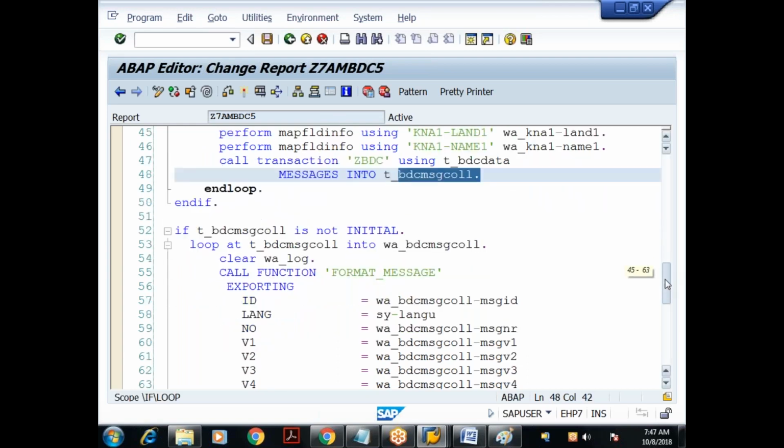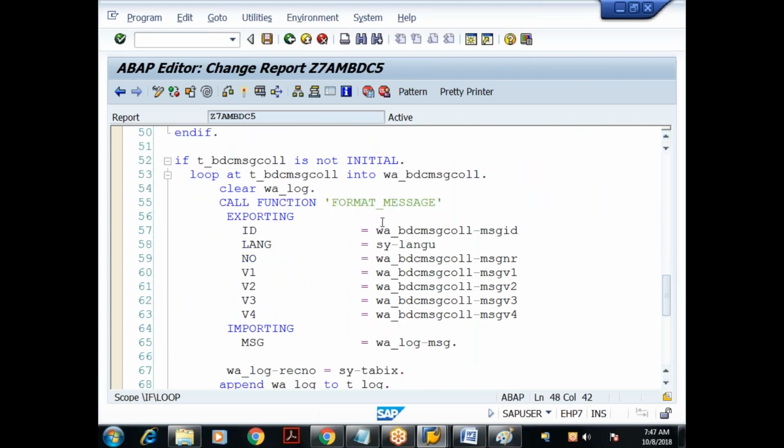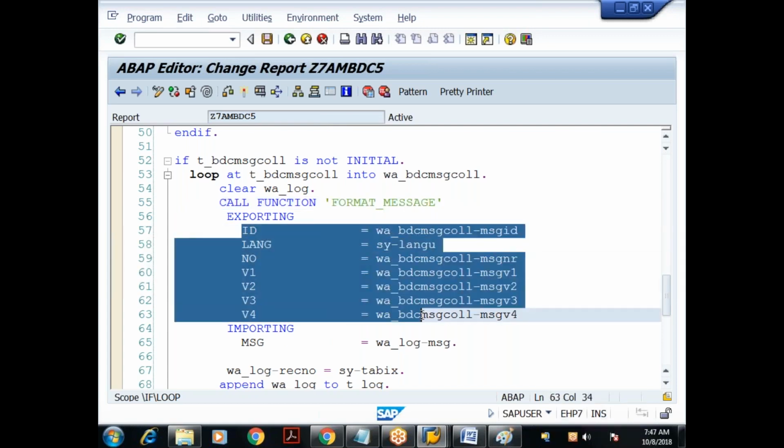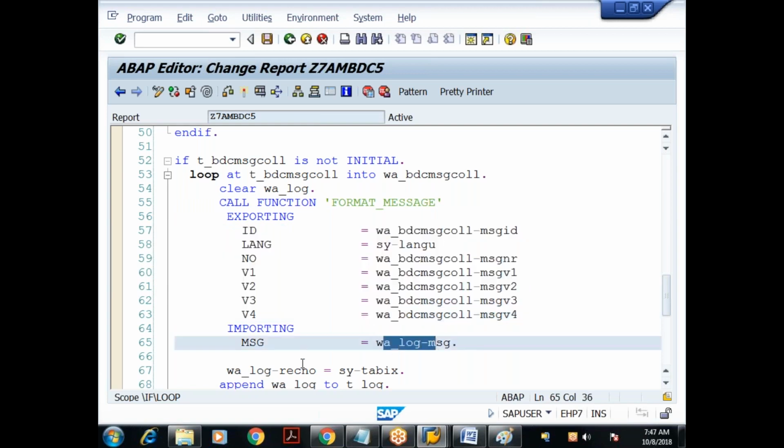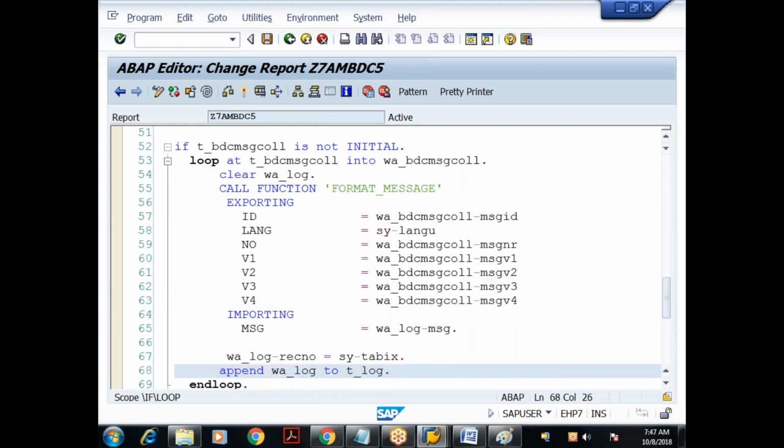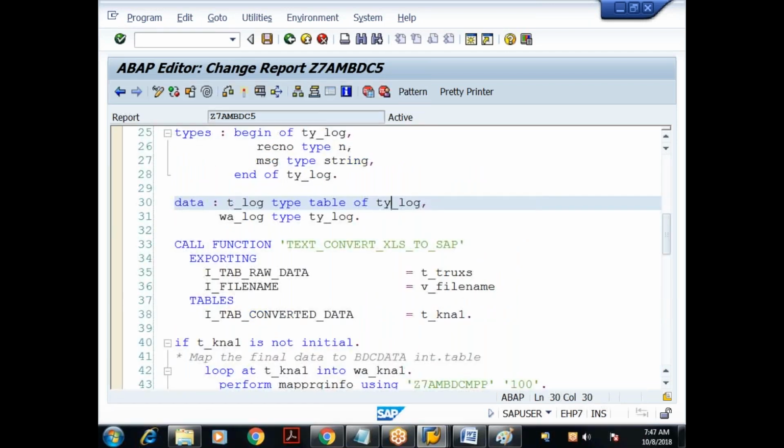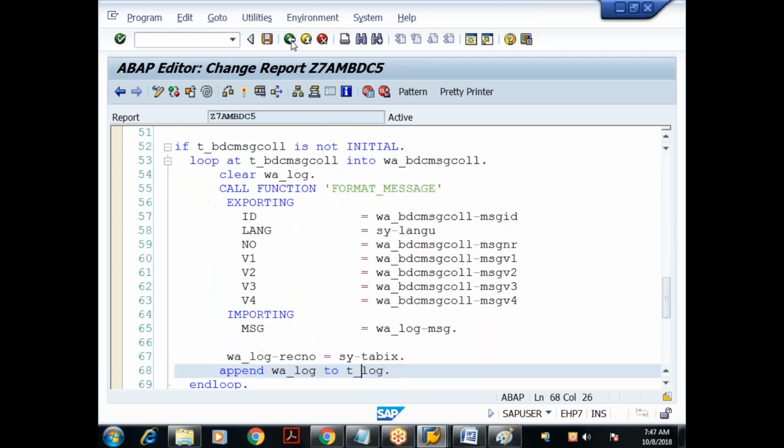So what I have to do is loop that internal table. In order to get the message based on those message IDs, we need to call the function module FORMAT_MESSAGE. It takes those message IDs and message numbers as input and returns the corresponding message. That message I'm appending to my own internal table, which has two fields. Record number, because I want to check which message is related to which record number. That's why I'm doing it.